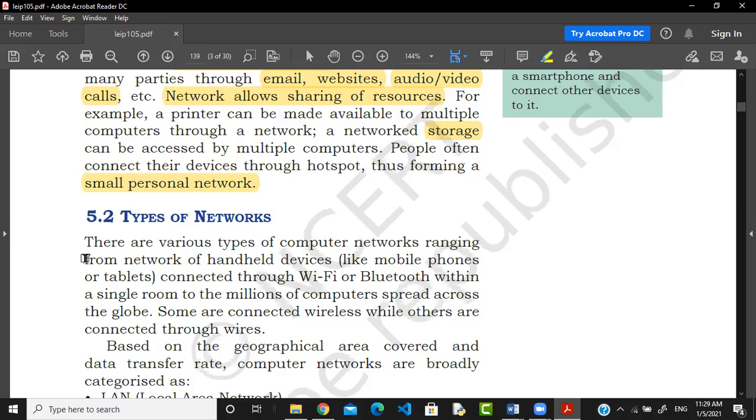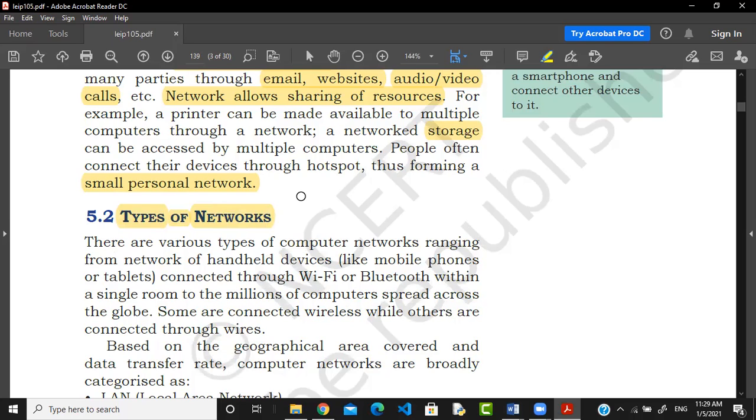Now we are going to talk about the types of network. What are the different types? What is the meaning of the types of network? It means we are going to talk about the categories of network. How many types of networks are there? There are various types of network, like the one example I told you, a small personal network. This is the personal area network. The category of network normally depends upon the size. Generally, we categorize the network on the basis of size.